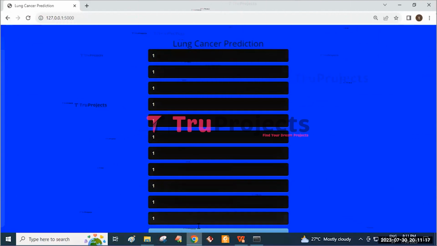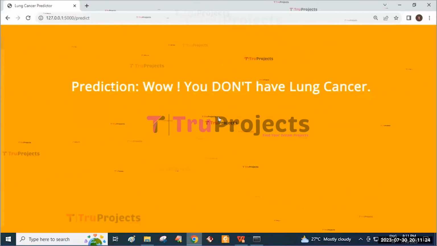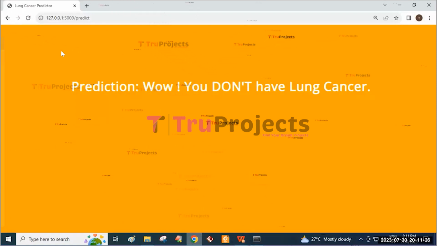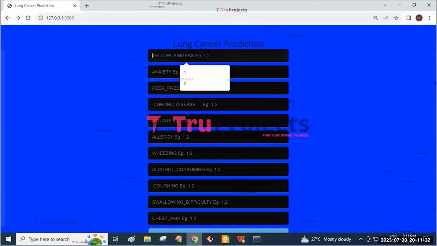And then click on the submit button. Here it will detect it and redirect to this page, giving the prediction of you don't have lung cancer. In this way we can predict it, and by pressing the back button and the refresh button, here we can enter the other details too.